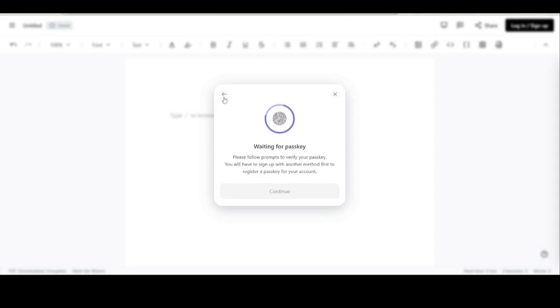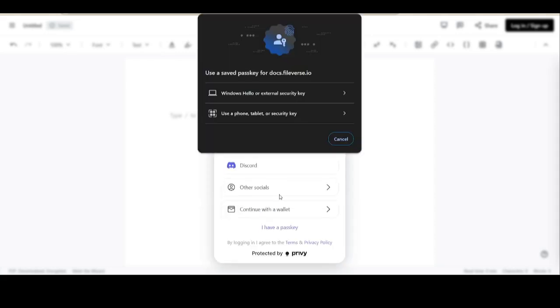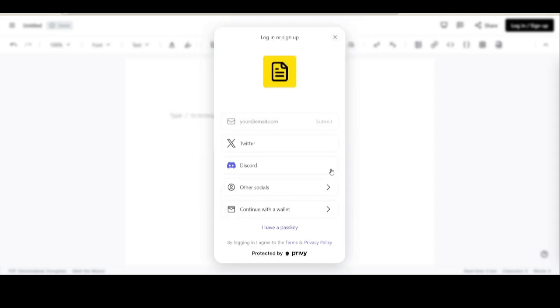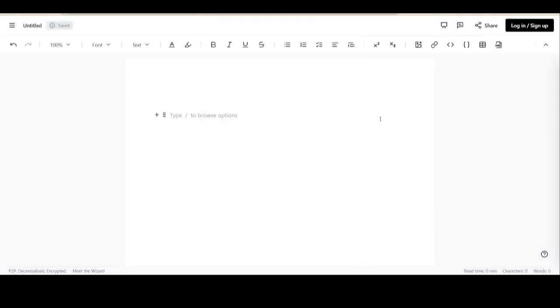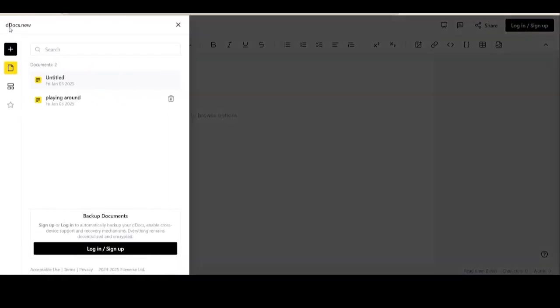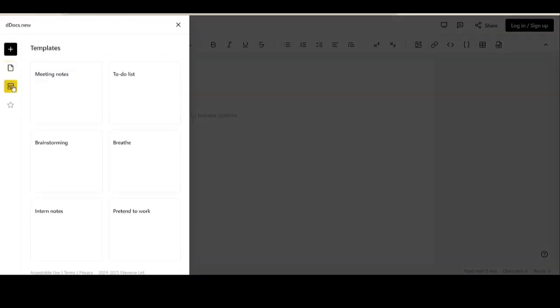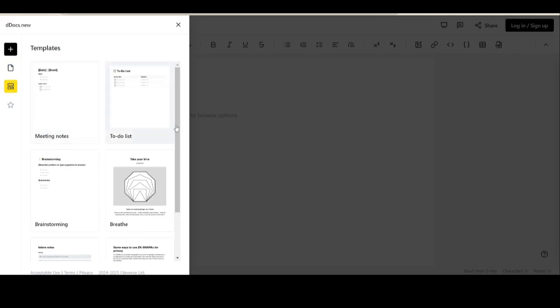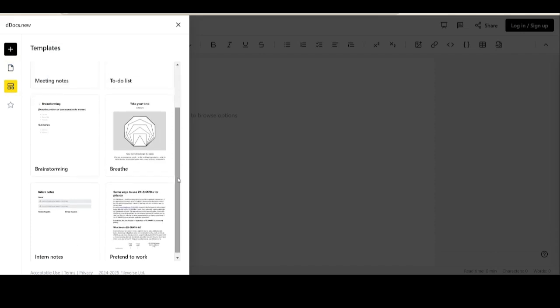You can also use passkeys or, the best thing, maybe use a wallet, but if you don't want to use that, Privy will abstract the wallet part of it for you, so you can simply put in a mail and that will be it. You can see around. They also have templates you can pick from. I mean, this is quite interesting.